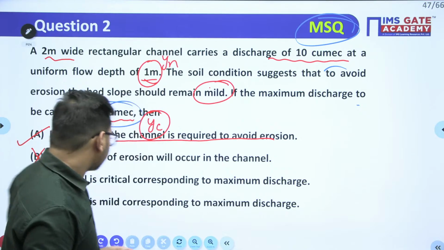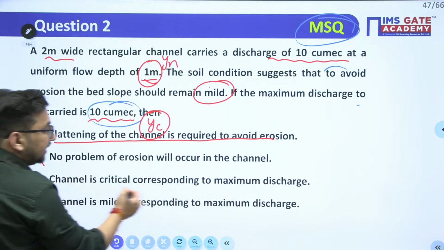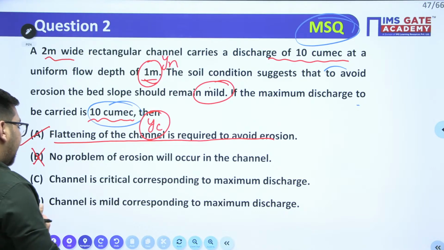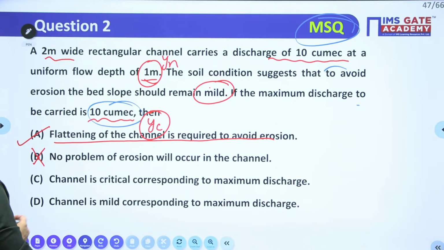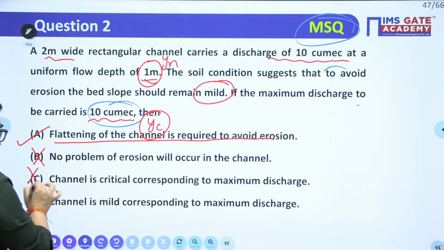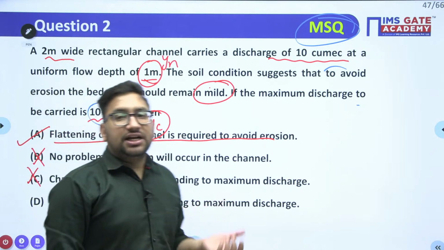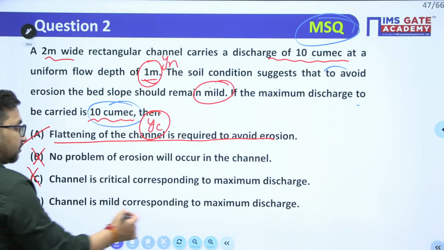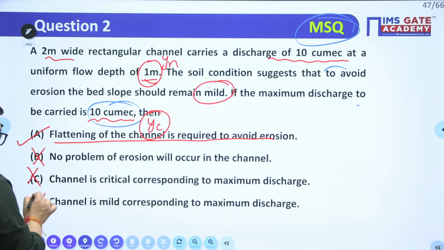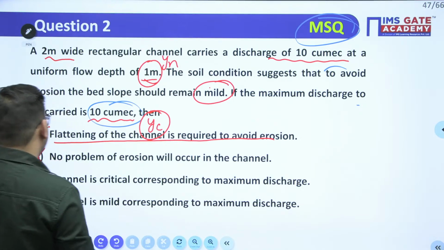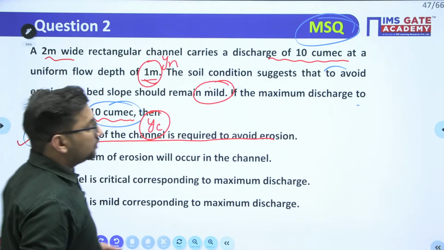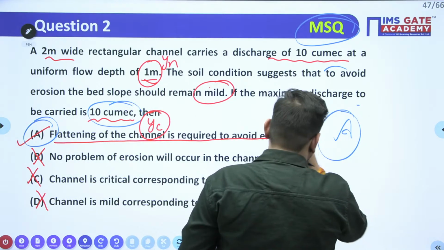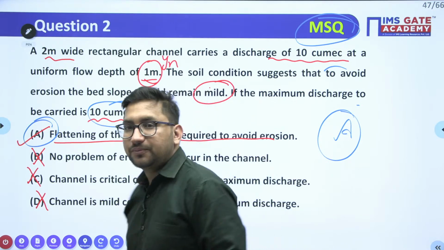Clear? Next, the channel is critical corresponding to the maximum discharge. No, it is also not correct. Channel is steep corresponding to maximum discharge. The fourth option is channel is mild corresponding to maximum discharge. It is also not correct as it is steep. So only option A is correct. Your answer will be option number A.